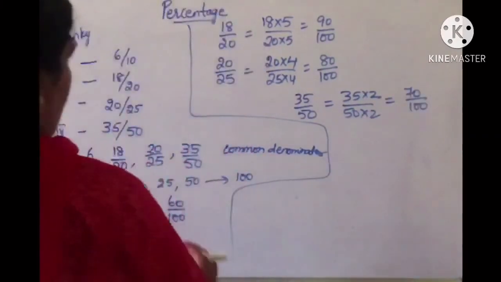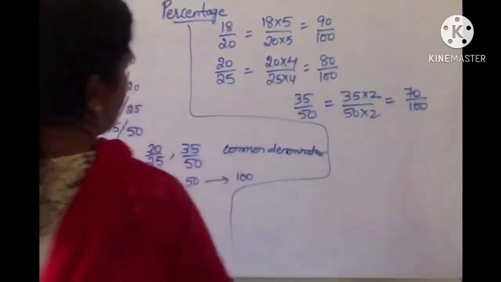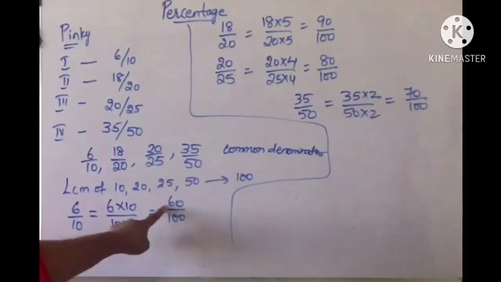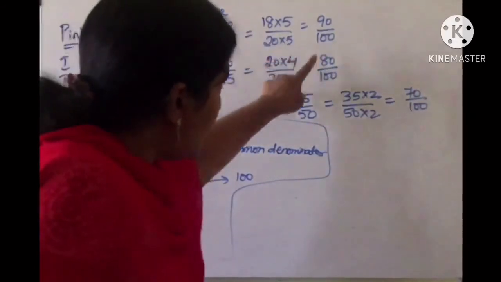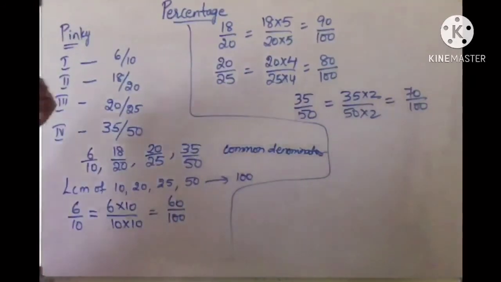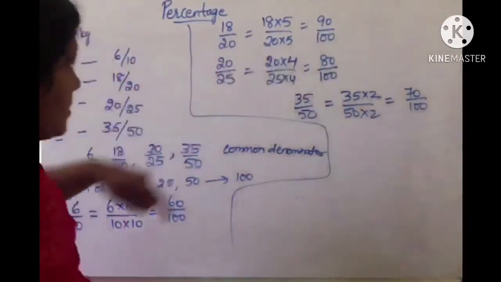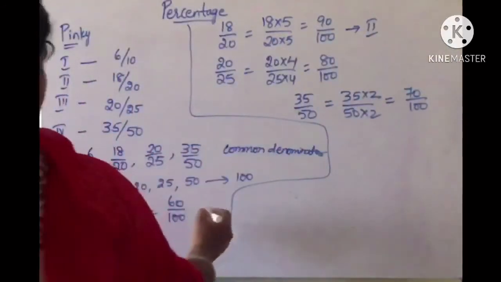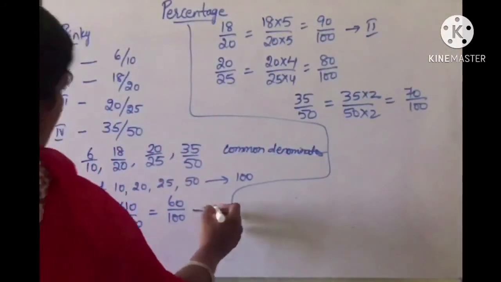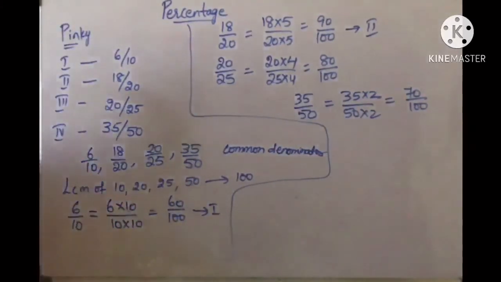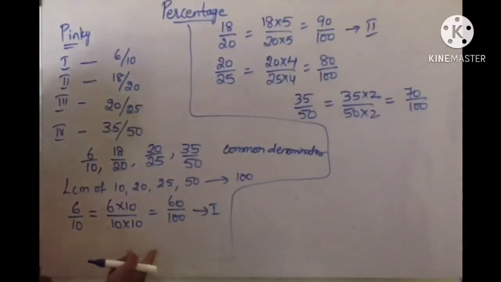Now you got all the marks out of 100, right? Denominators are the same. Now we can easily compare, children. 60 out of 100, 90 out of 100, 80 out of 100, 70 out of 100. So we can see easily that in the second test she scored more marks, and in the first test she got the fewest marks. Yes or no? So Pinky did best in the second test and worst in the first test.